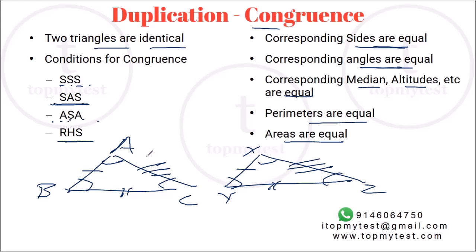So you need to check the corresponding corners or corresponding sides that will be equal. Now, medians, altitudes, etc. So if I drop a median from here to here, that will be equal to the median from X to YZ. If I drop an altitude from B to AC, then the altitude from Y to XZ will have the same lengths, right? Perimeters are equal, areas are equal.